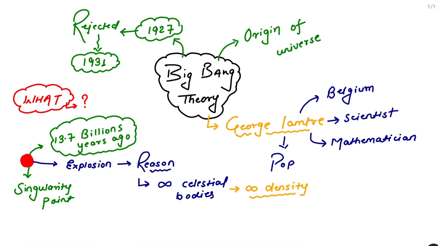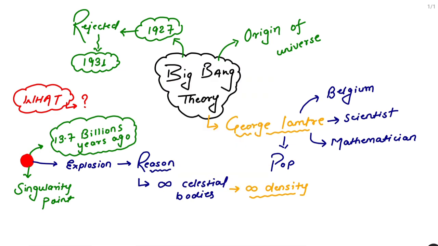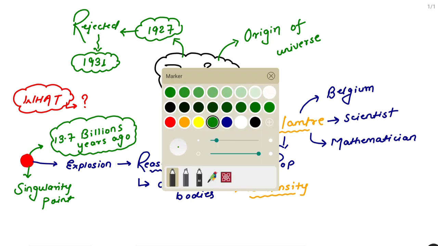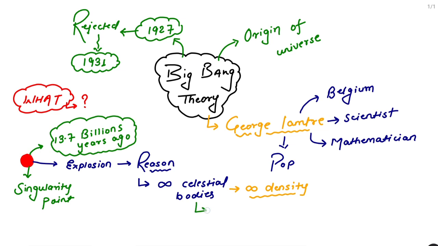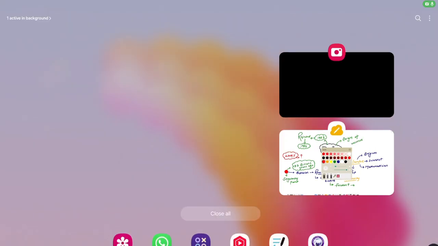If there is an infinite density and infinite celestial bodies, what will happen? There will be huge friction. Means friction will be high. Now why will friction be high? Because all these celestial bodies will collide with each other. If there is a collision, there will be friction, and if there is friction, the heat generated there will be very high.